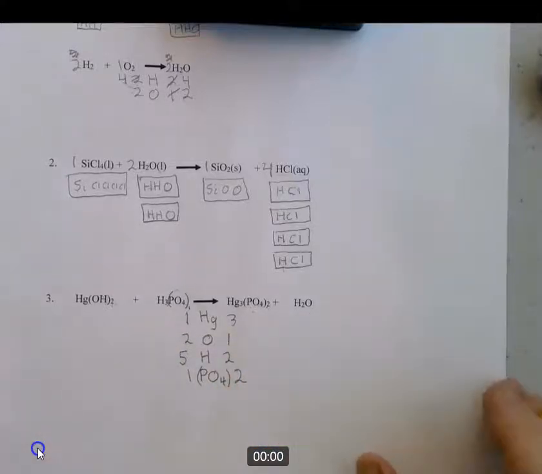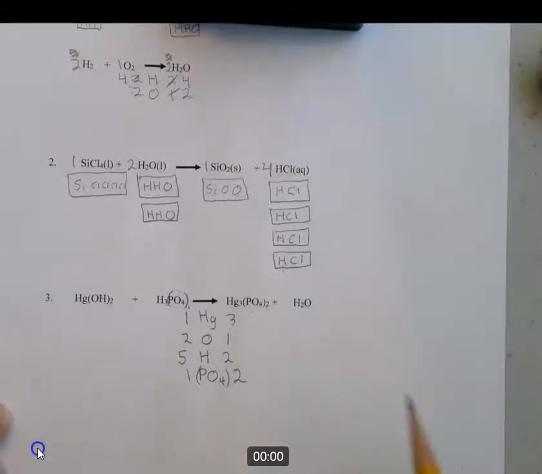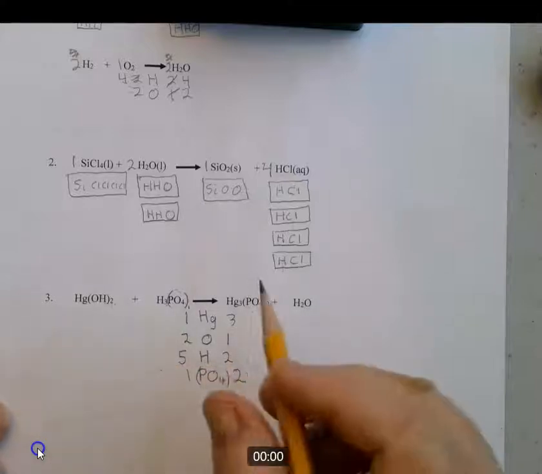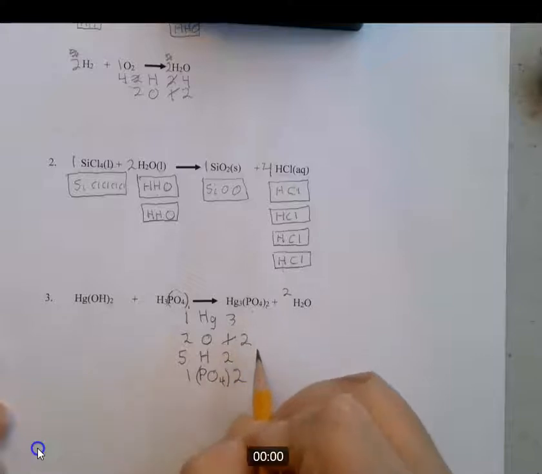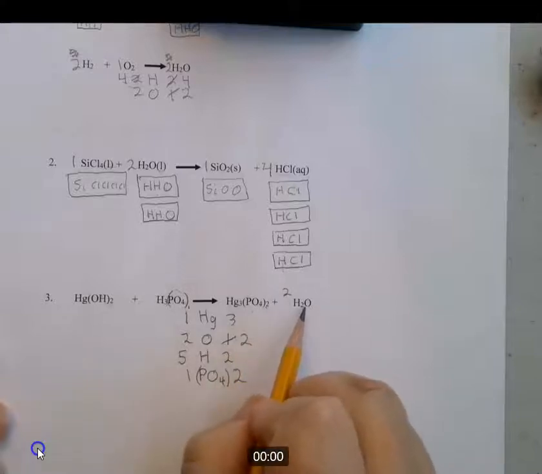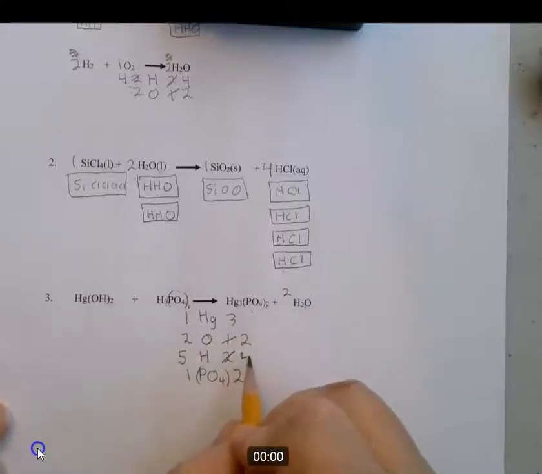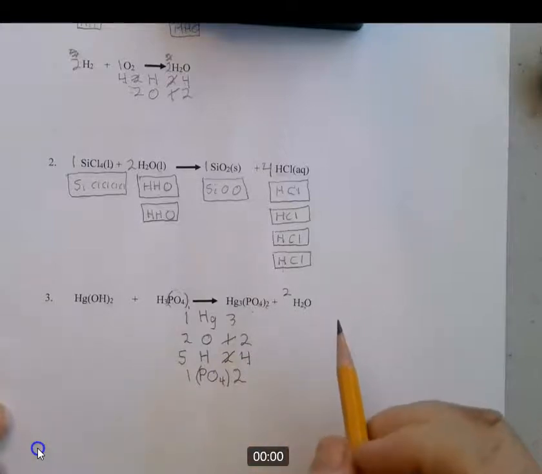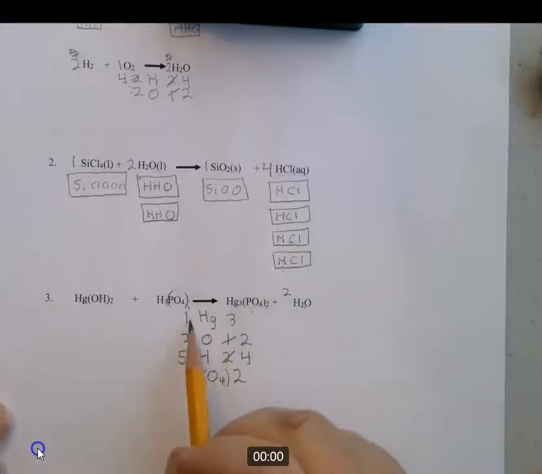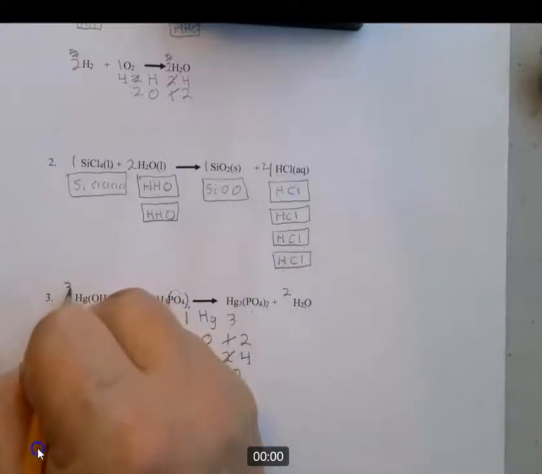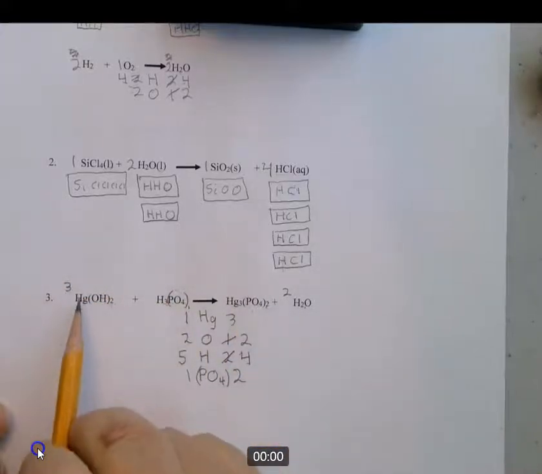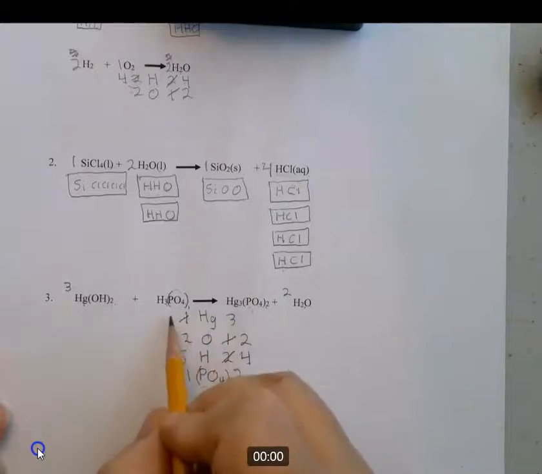All right, this is the one I'm doing with you because it's a little bit trickier, a little tricky with the PO4 in it. Okay, what are we going to balance first? Let's balance the oxygen. So we have 1 on this side, 2 on this side, so we're going to make 2 there. And we're going to scratch that and make that a 2. In doing that, we now have 2 times 2 or 4 hydrogens, so we're going to change that to a 4. All right, so what else now? Mercury. There's 1 on this side, 3 on this side, so we're going to put a 3 there. Okay, so the 3 mercuries and the 3 mercuries are now in balance.